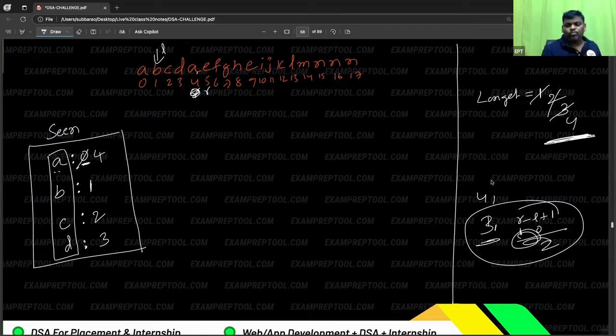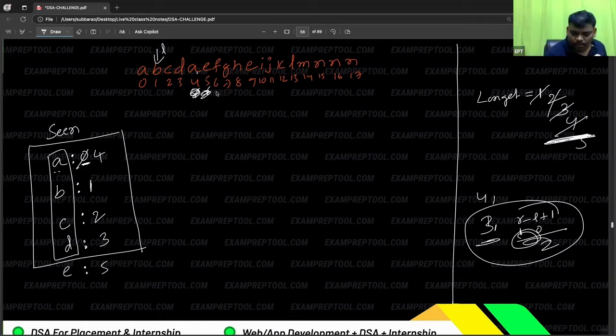Then right minus left, how many people are there? Calculate. 5 minus 1 plus 1, how many? 5. B, C, D, E, I think it's 5. It will update and you have to mark also: E index is 5. Whenever repetition comes again, that time you can ask me, I will take care.